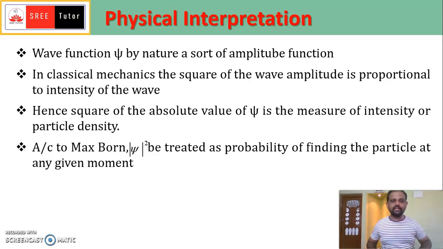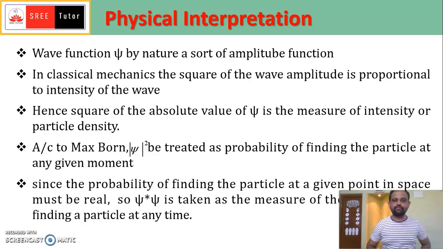That intensity of the particle in that state is nothing but the probability of finding the particle at an instant of time. The probability of finding the particle at a given point in space must be real. Probability means it is a real number, between 0 and 1, or 0 to 100 percent. Therefore it is a real value, so we have to take the magnitude of psi squared.